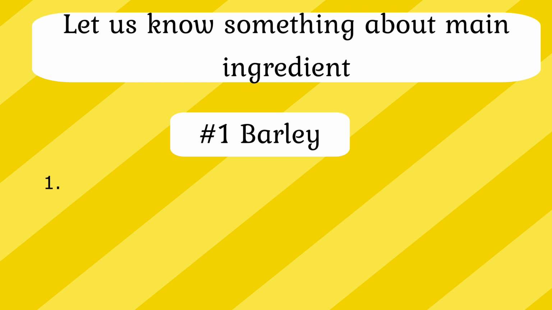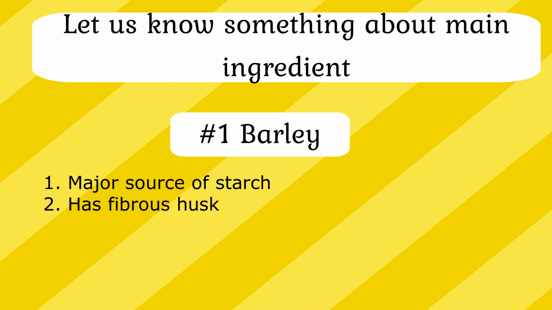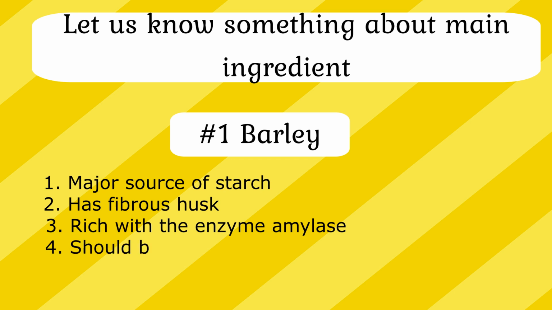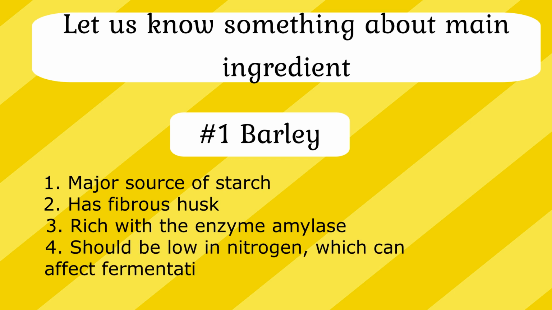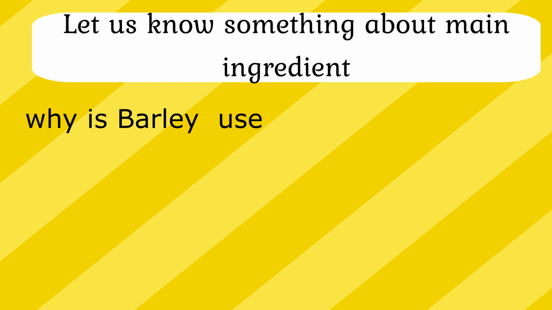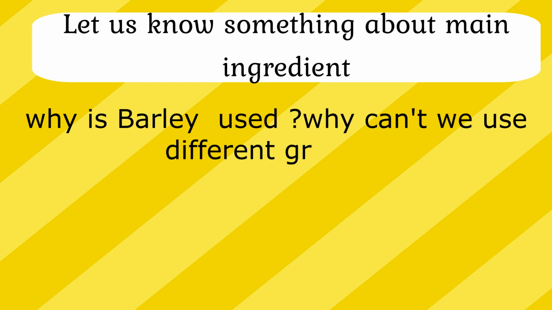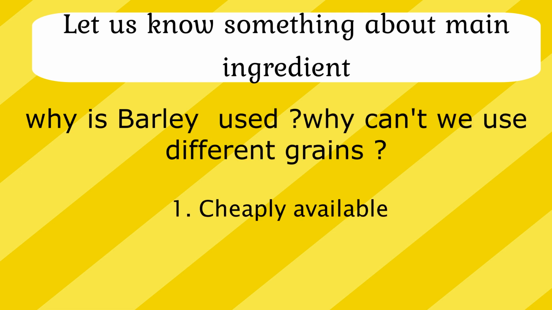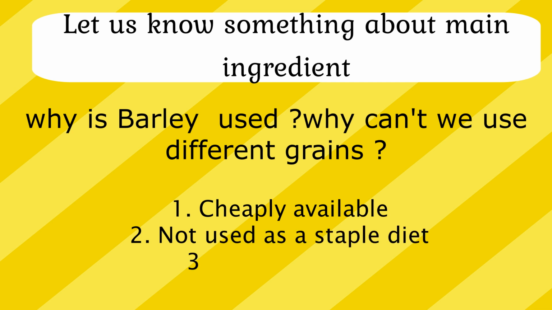Starting with barley, it is a major source of starch. It has a fibrous husk, is rich in enzyme amylase, and should be low in nitrogen, which can affect fermentation. Now, why is barley used? Why can't we use different grains? Because it is cheaply available, not used as a staple diet, and low in protein.